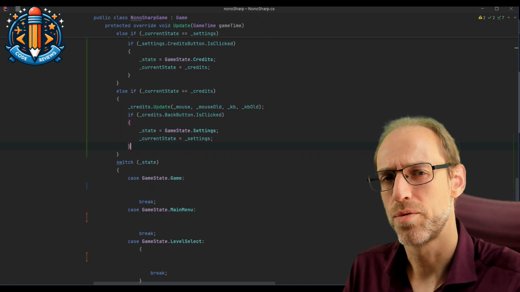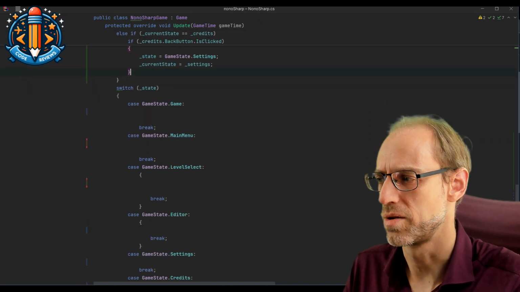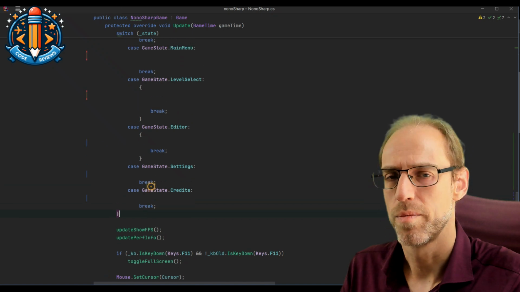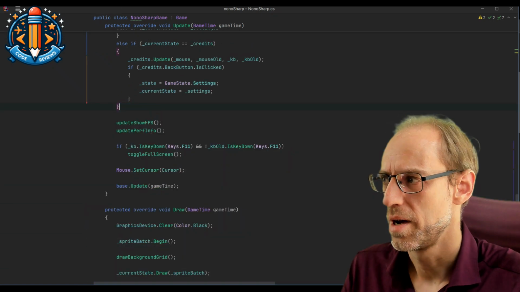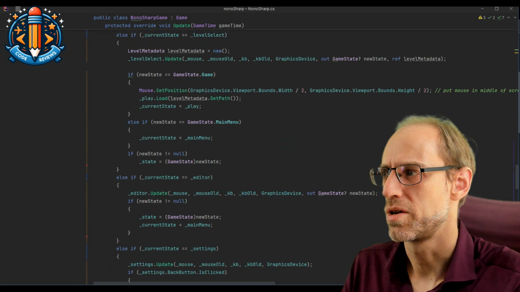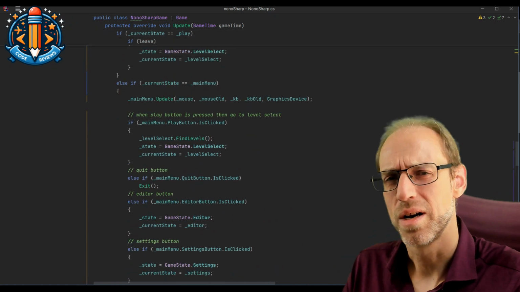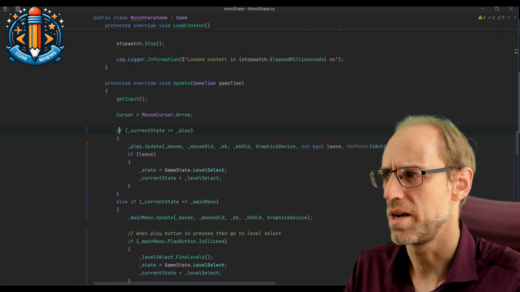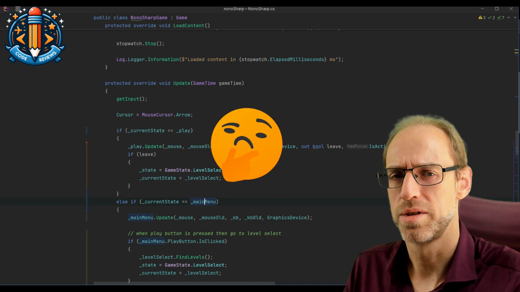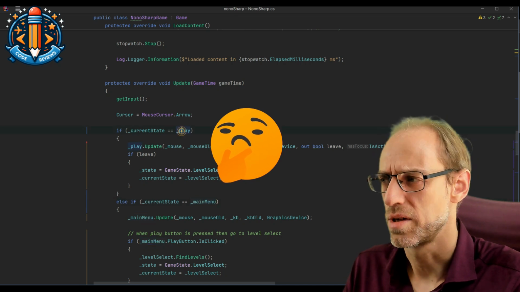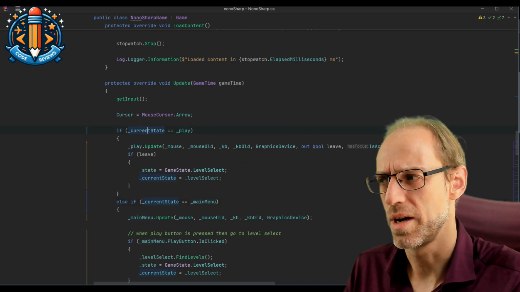Okay, so once we're done with replacing all these cases and taking all of that code out, we can basically remove the switch statement, and we have a big chain of these kind of ugly if-else-if cascade here with all these different things. But now you start noticing as well, like we're already talking on the current state